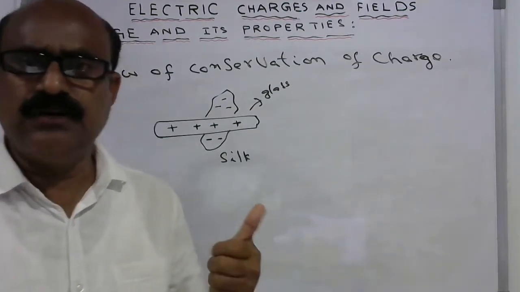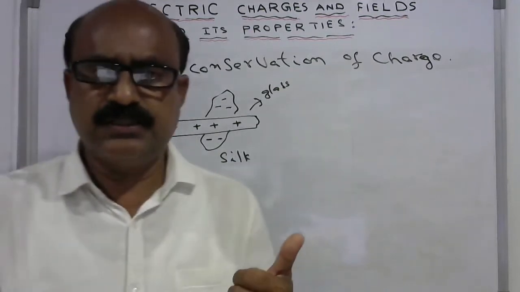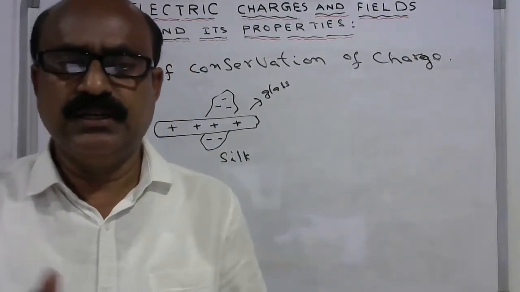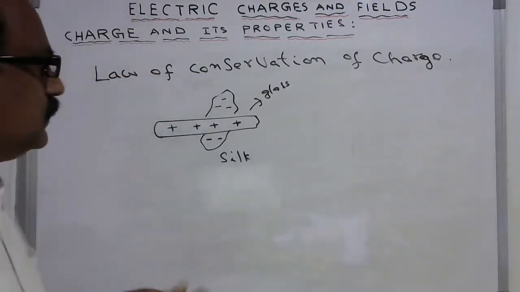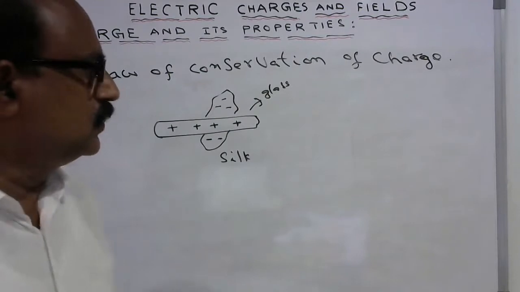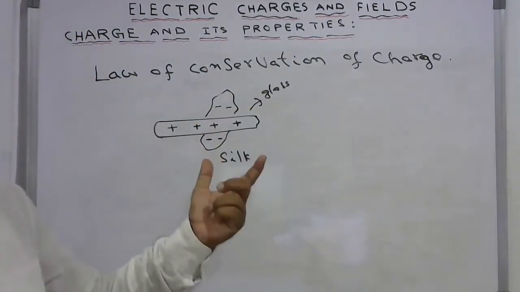So this law of conservation of charge holds good in all reactions such as atomic reactions, nuclear reactions, chemical reactions. In all these cases, it obeys the law of conservation of charge. So it is not possible to create more charges.